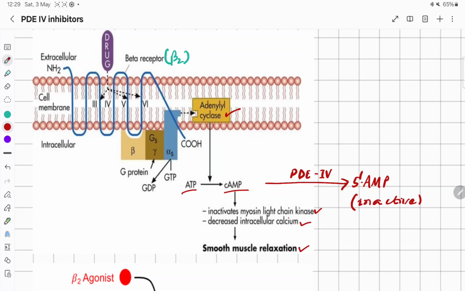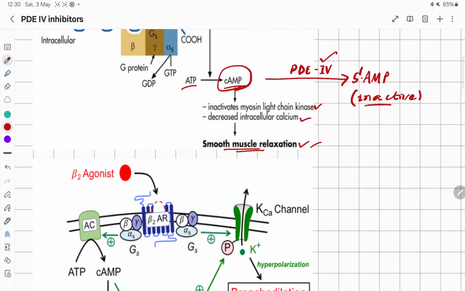So this cyclic AMP is the second messenger required for the smooth muscle relaxation, and cyclic AMP is degraded to 5-AMP, the inactive form, by the enzyme phosphodiesterase, and in bronchial smooth muscles the isoform of PDE, that is PDE4, is present. That's why PDE4 inhibitors can cause bronchial smooth muscle relaxation or can act as bronchodilators.